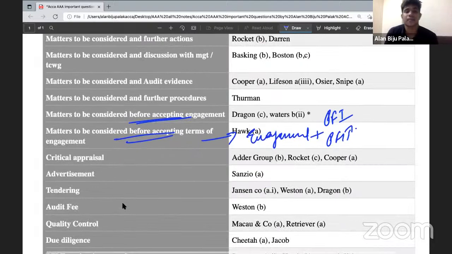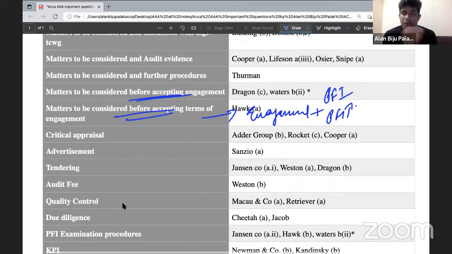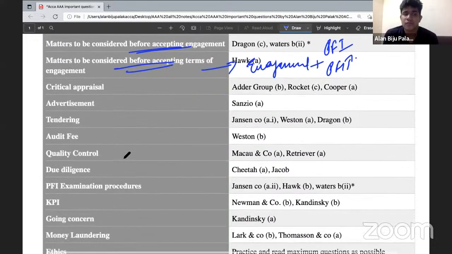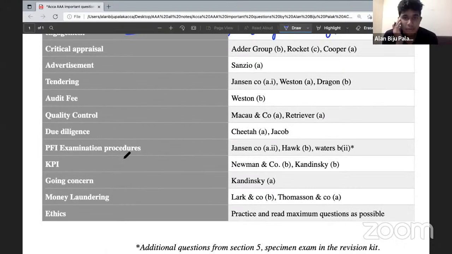Then when it comes to the critical appraisals area, the common things that we need to consider, we have already discussed. Then tendering audit fee will be purely based on the theoretical area, so please revise the theoretical area. When it comes to quality control, always keep in mind to consider the questions or benchmarks, such as whether the auditor has obtained an adequate amount of evidence, whether the audit is time pressured, whether the evidence obtained by the auditor is reliable or not, whether the audit work is properly allocated to the different levels of staff, whether the quality control procedures are followed, whether the audit is being performed in accordance with the audit plan, and so on. You need to consider those points.